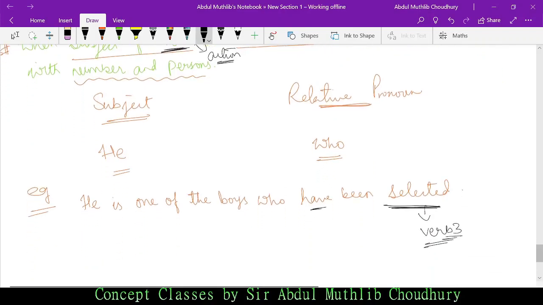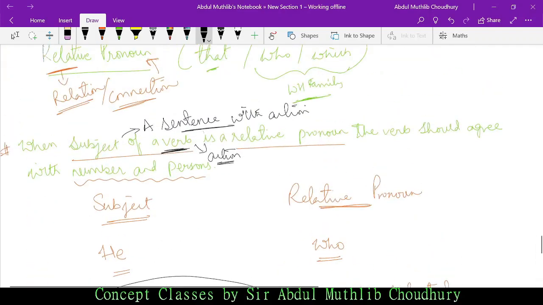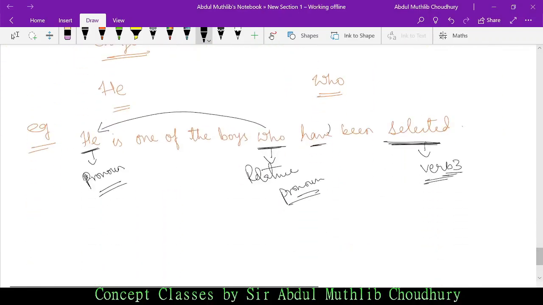He is one of the boys. What is the pronoun here? He. He is a pronoun. And what is who? Who is referring to whom? He. So who becomes the relative pronoun. The verb should agree with number and person. What does number and person mean? It means have. Is have singular or plural? It is plural. Now you may say, sir, as you are taking he, is it singular or plural? Listen very carefully.